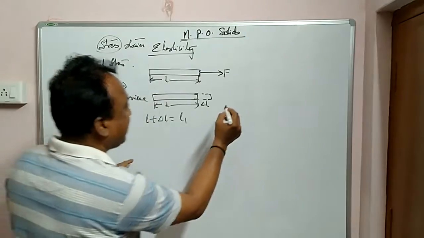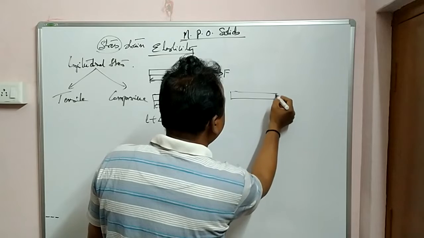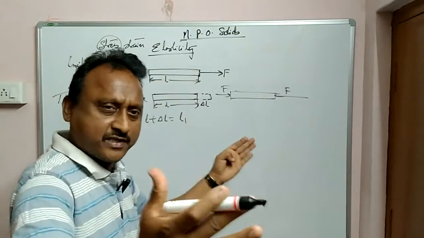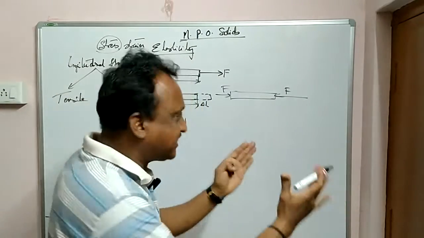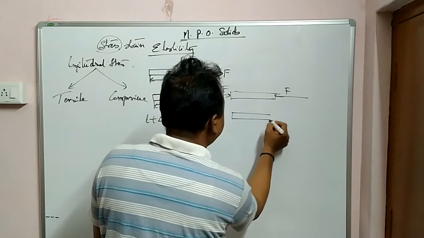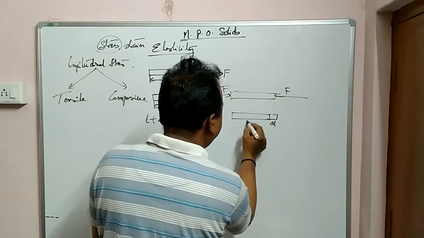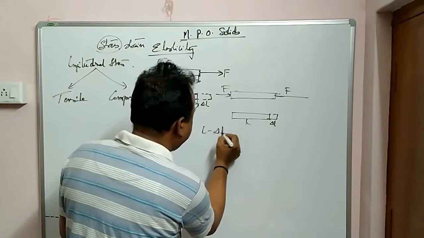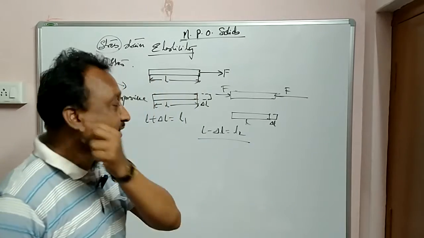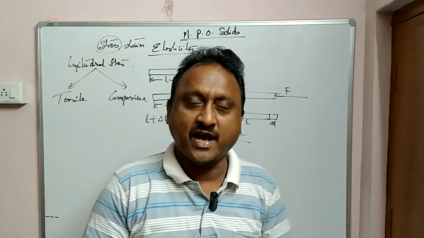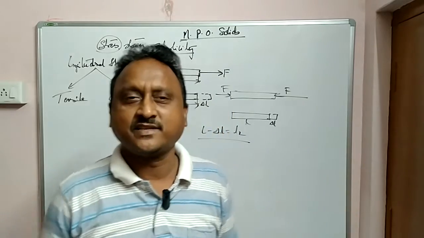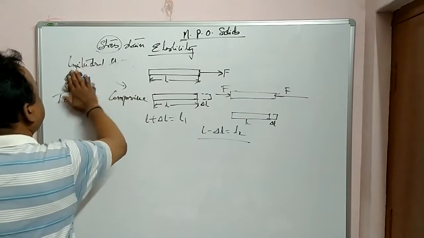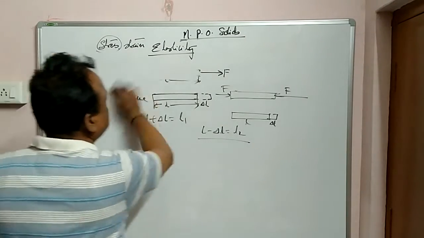But compressive stress, for the same iron rod, if the force is applied in this fashion, like this, what happened? The length is decreasing. So the length may decrease by delta L. If L is the original length, delta L is the decrease in length, and L minus delta L is the new length. So in longitudinal stress, you have two types: tensile stress and compressive stress. Clear? And the units are the same, Newton per meter square, because stress is restoring force per unit area.